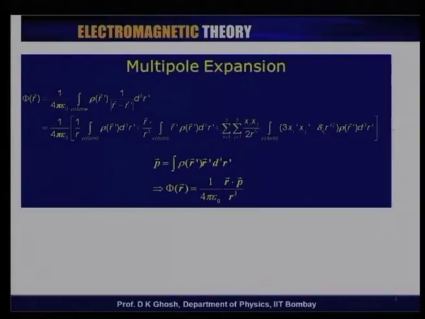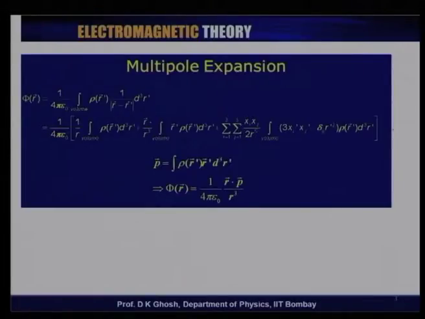Supposing rho of r is my density, the potential at the point r is given by the usual expression, 1 over 4 pi epsilon 0 integration over the whole volume rho of r prime, 1 over modulus of r minus r prime, d cube r prime. r prime is my integration variable.